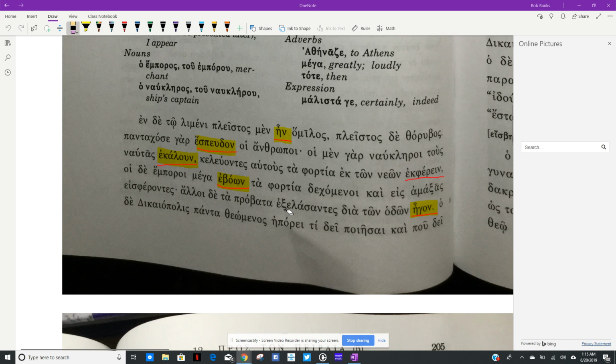Of course there's no e augment here because it's a participle. I've got a bad feeling I mistakenly just said there was one, but there's not. Exelasantes, there's no e augment on that because it's a participle. So others, exelasantes. So remember elauno, drive. So this is first aorist. It's taken in the past. I think it'll work better: having driven out the probata, the flocks.